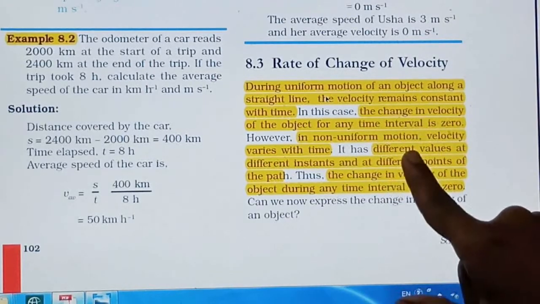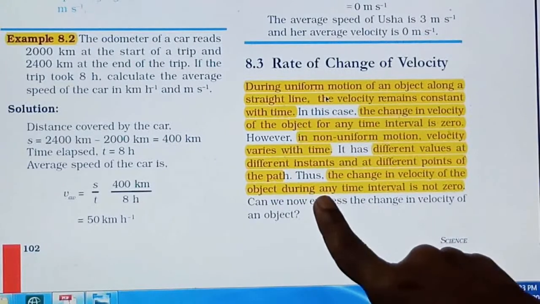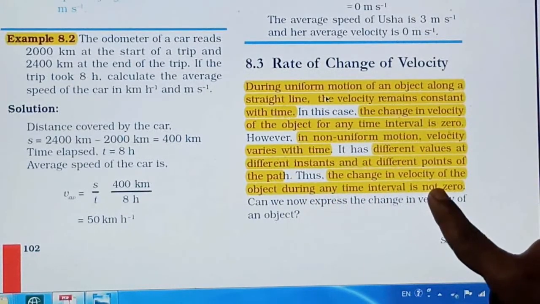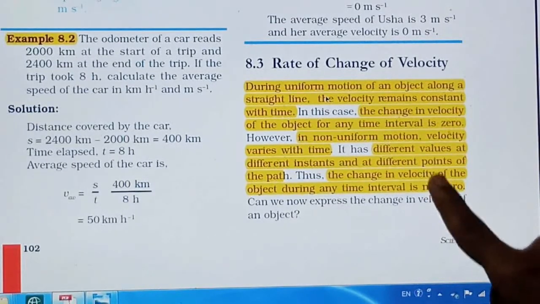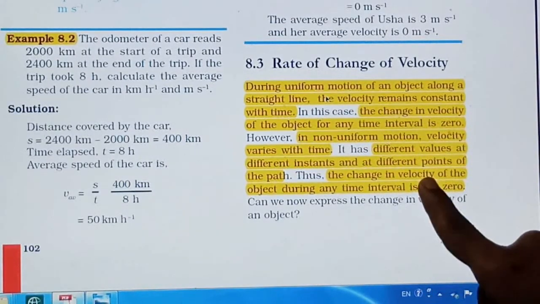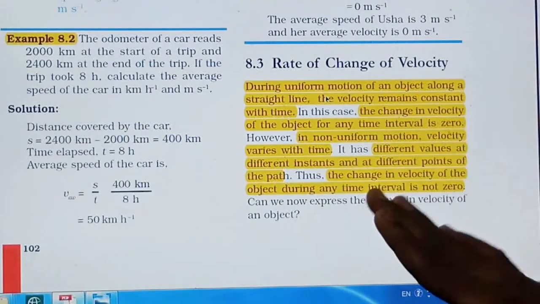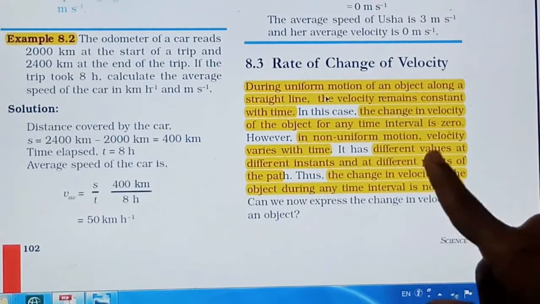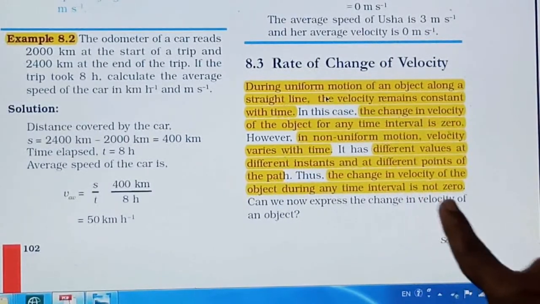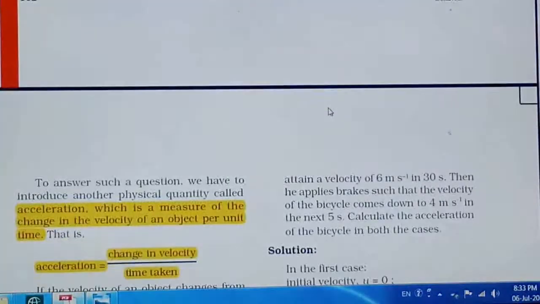So this means that the change in velocity of an object during any time interval is not zero. Never it will be zero, because in non-uniform motion the velocity will not be constant. It will go on changing, and if the velocity is changing, the rate of change of the velocity at any interval is not zero. Some value will be there, right?